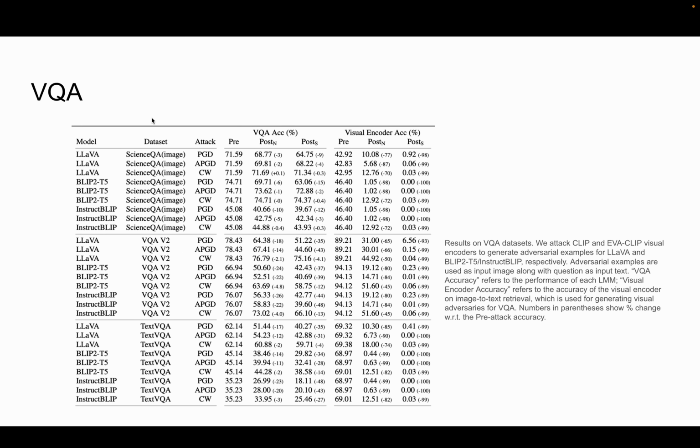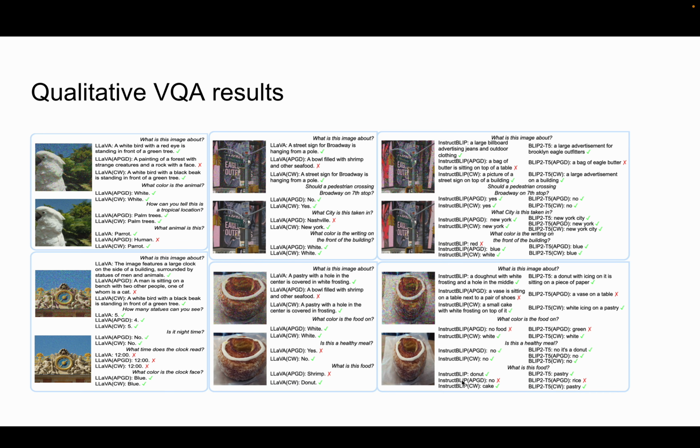Now let's look at visual question answering, or VQA. Interestingly, we can see that although the visual encoder's accuracy dropped almost 100% for all the tasks, their LMM's accuracy dropped very little compared to their vision encoder's accuracy drop. Similarly, we can observe that qualitatively. So we can see that although the LMM completely misunderstands the image with the adversarial perturbation, it can still answer some of the follow-up questions correctly.